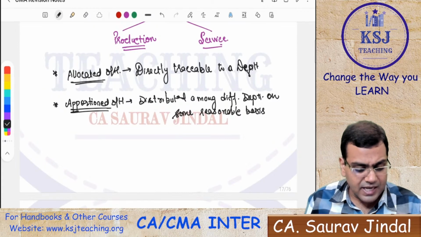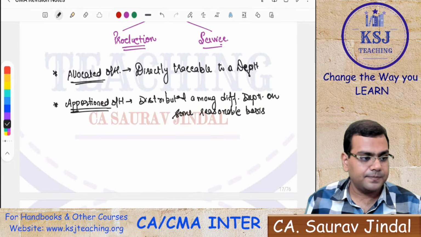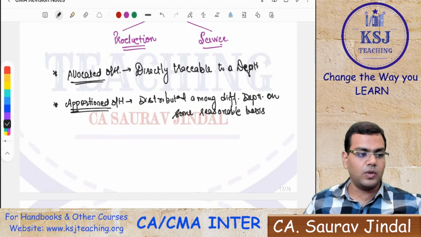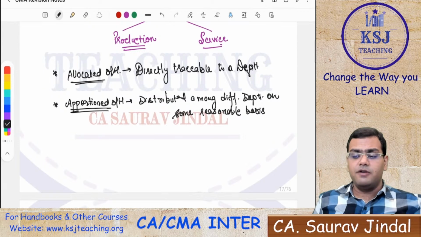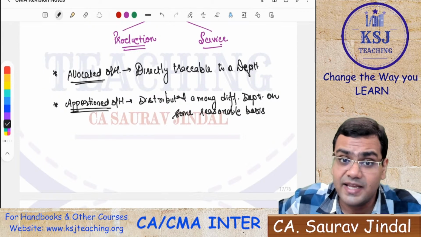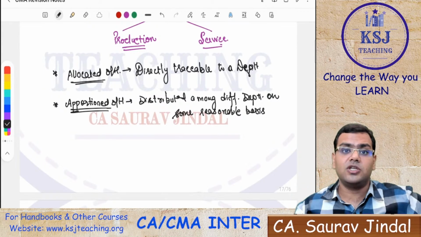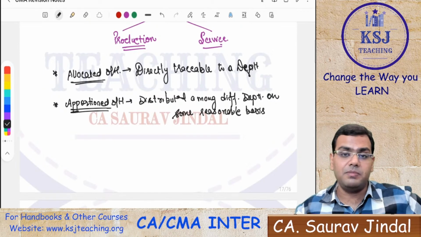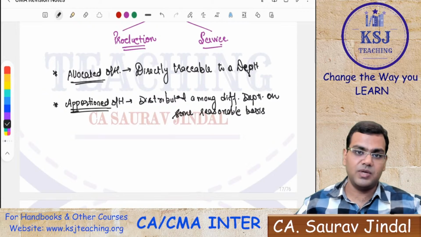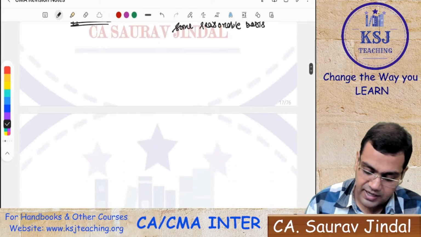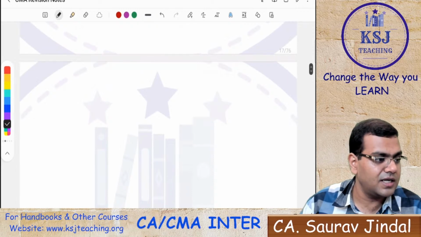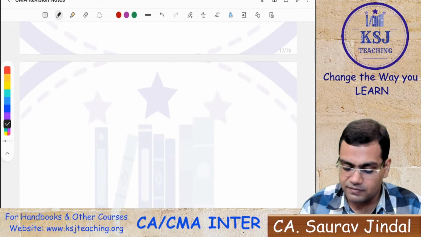Now, the reasonable basis can vary, right? This we have already studied, what can be the reasonable basis. For example, for the rent, the reasonable base will be the area. For depreciation of the plant and machinery, the reasonable base will be the value of the plant and machinery. For any canteen expenses, that will be based on the number of employees. So the reasonable basis we have already discussed, right? And in the books, all the reasonable bases are given, the various reasonable bases on which we allocate it.